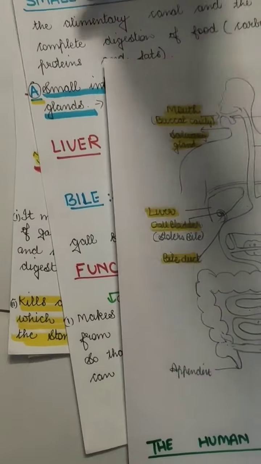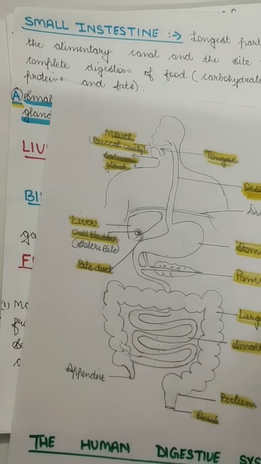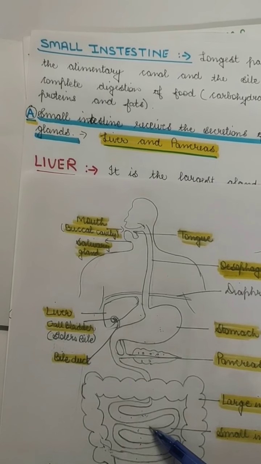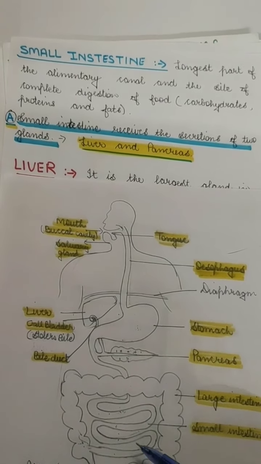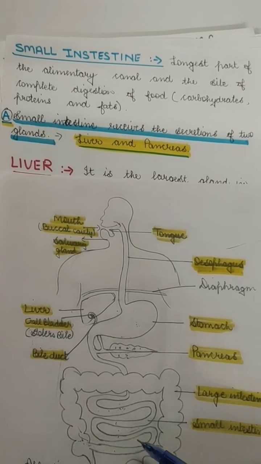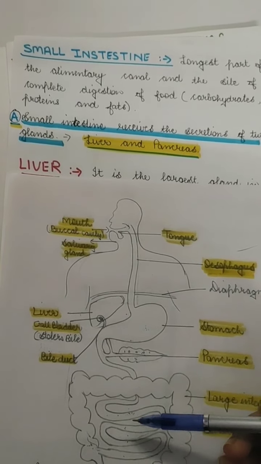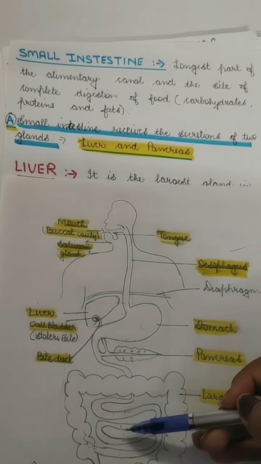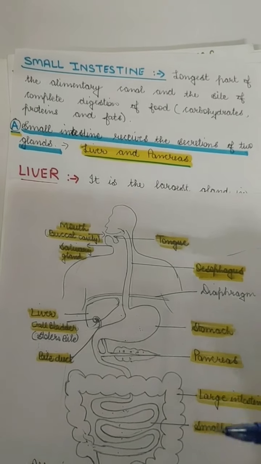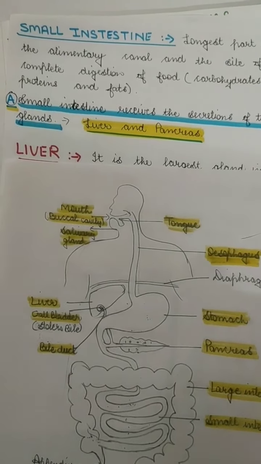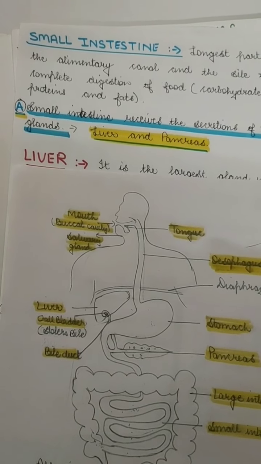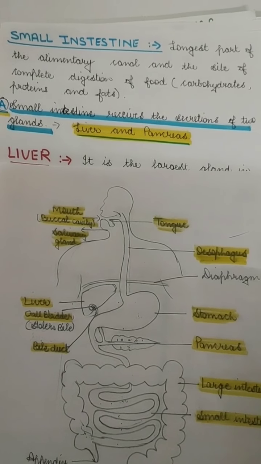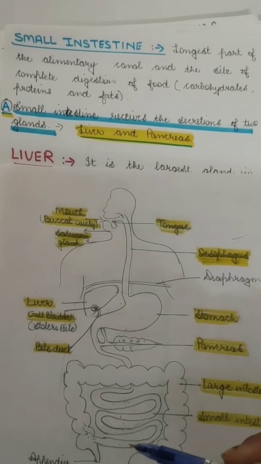In the small intestine, the main important digestion takes place. So the small intestine is the largest part of the alimentary canal, and it is the site of the complete digestion of the food. That means it digests the food into carbohydrates, protein, and fat, and these are the basic units of the nutrients. So we need carbohydrates, we need proteins, we need fat. These are the main important things in our food. So all this digestion is done in the small intestine.